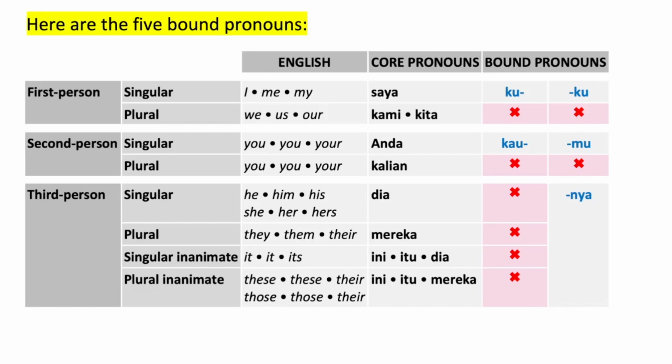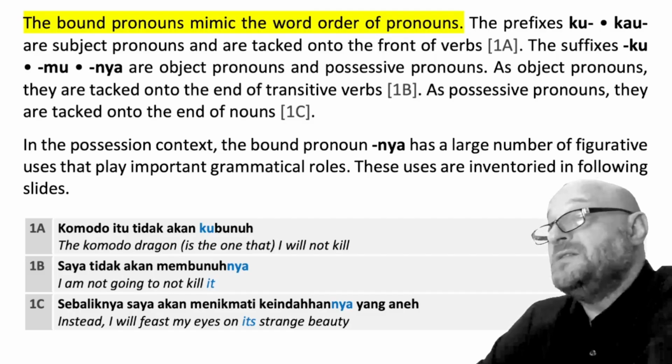Here are the 5 bound pronouns. Saya, ku. Anda, kamu. Dia, mereka, ini, itu, nya. The bound pronouns mimic the word order of pronouns.